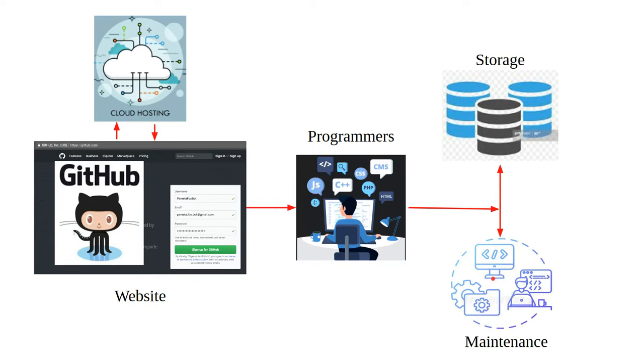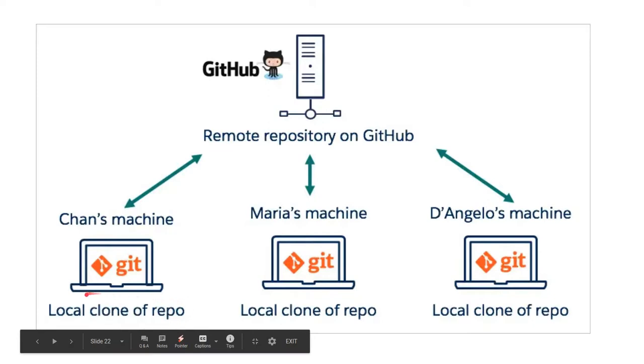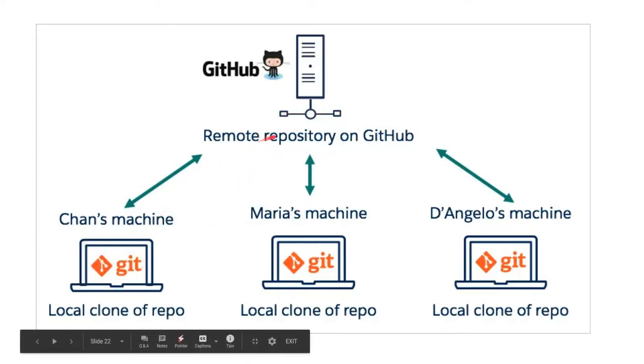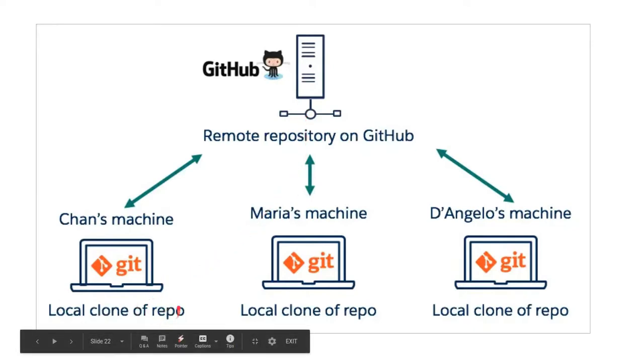So Git is a version control tool that will allow you to perform all kinds of operations. To create a repository, to fetch data from the central server to the local repo, or to push data from local repo to central repo. So basically a repository is a storage space.